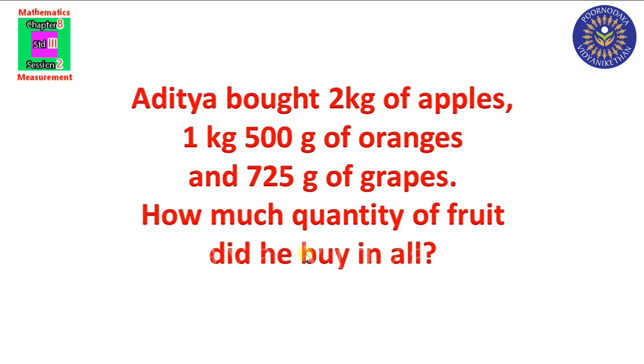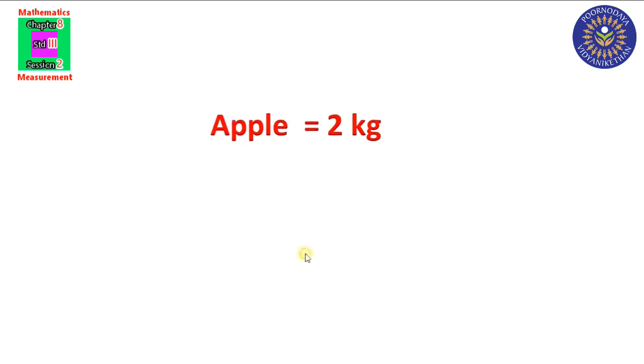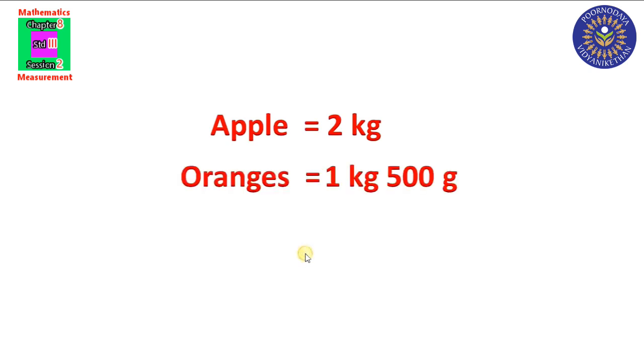Okay. Now we are going to write the statement. Apple is equal to 2 kilogram. Oranges 1 kilogram 500 gram. Grapes, yes, 725 grams. We need to find out the sum of the total kilogram of these fruits, isn't it?